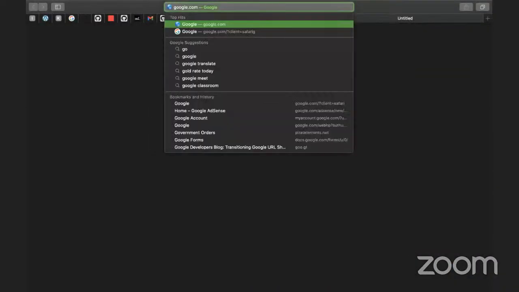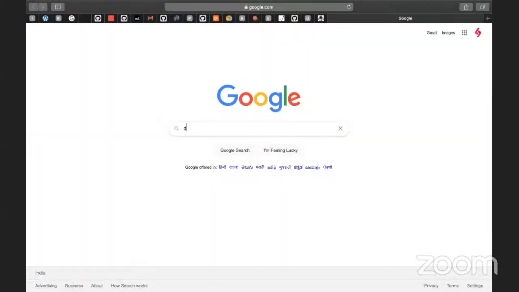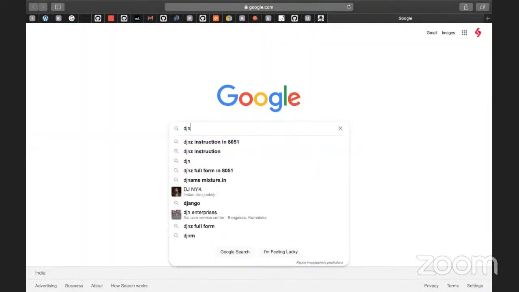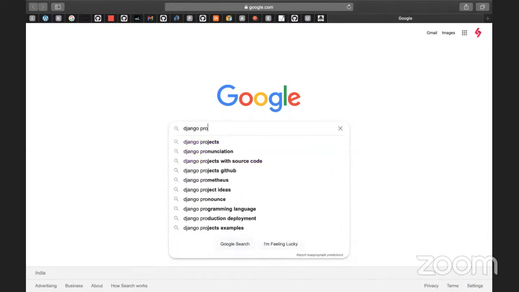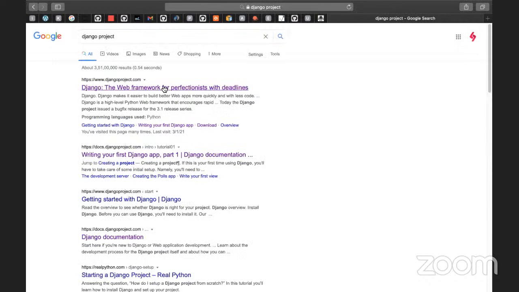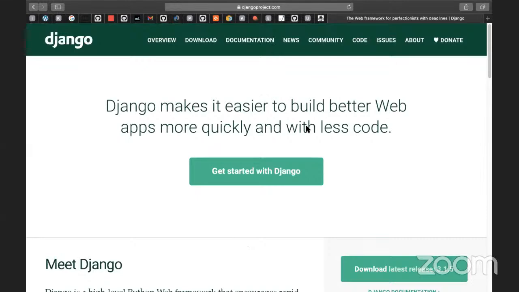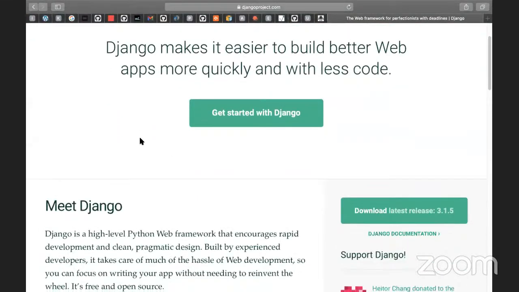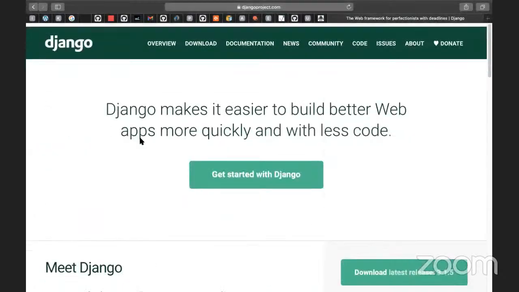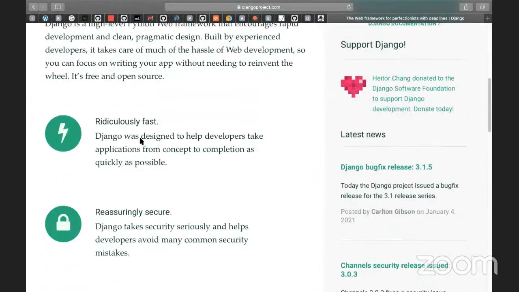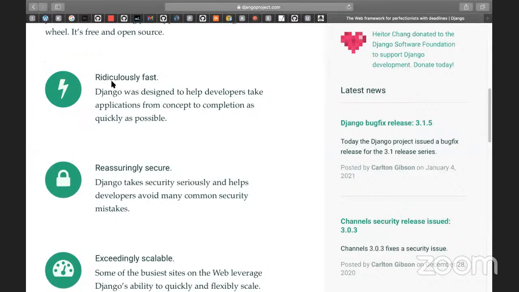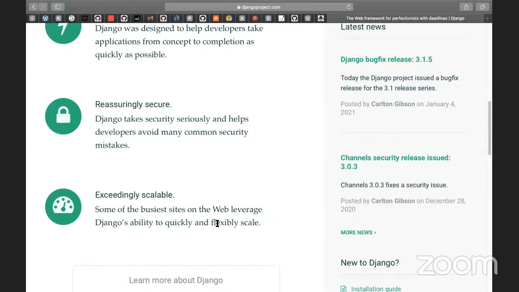Okay, so I'm just Googling Django project. And if you go to the Django project, there are a couple of things you will come to know. Django is one of the most popular web frameworks with which we can build very complex applications. And there are three important things you should know: Django is radically fast, more secure, and more scalable.